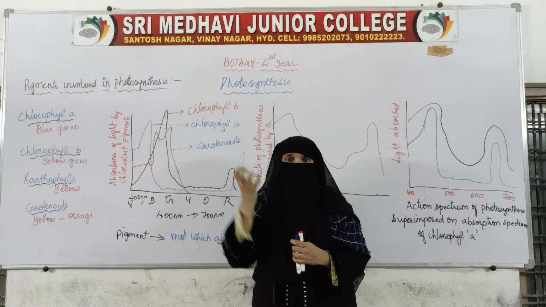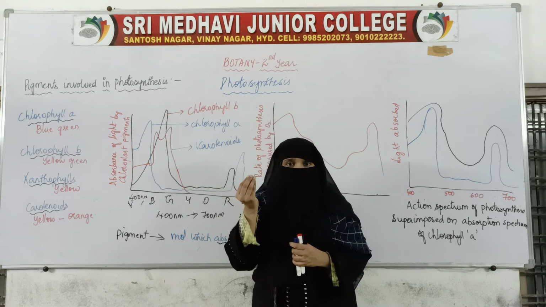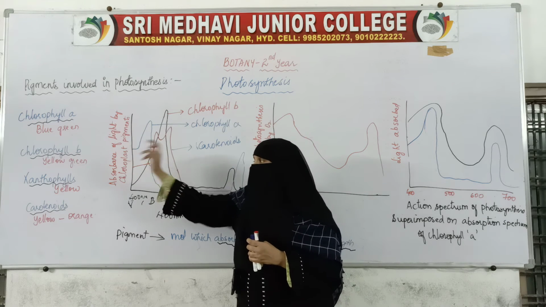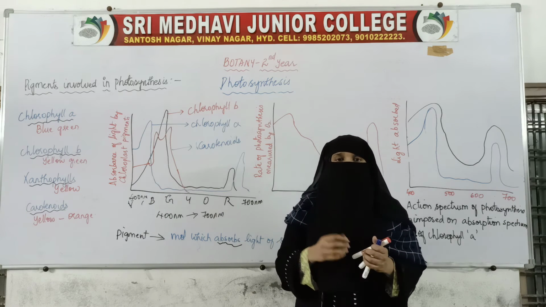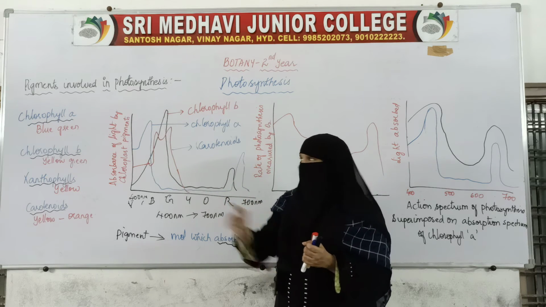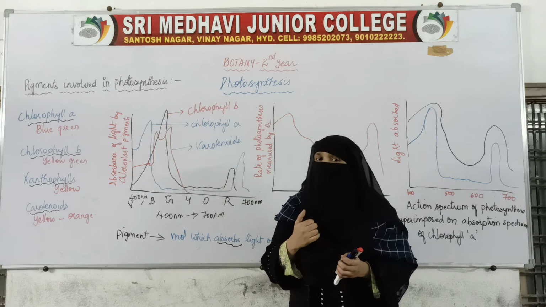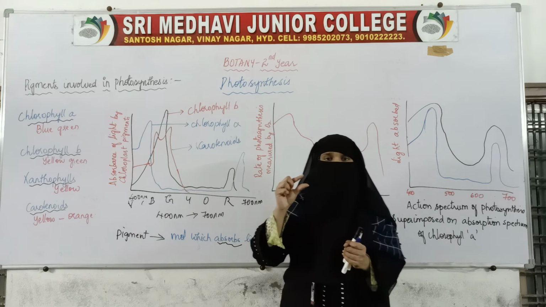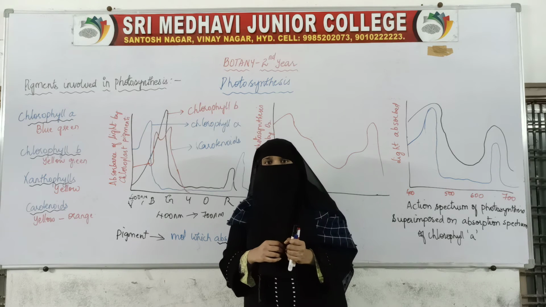So absorption of light is the essential part of photosynthesis, because light is trapped. Light is trapped means light is absorbed. Who is absorbing the light? Chlorophyll A and chlorophyll B. The other two will also be helping, but the most absorption of light is done by chlorophyll A and chlorophyll B. Compared to chlorophyll B, chlorophyll A shows maximum absorption. So chlorophyll A is the major pigment, and the other pigments are the helping pigments.